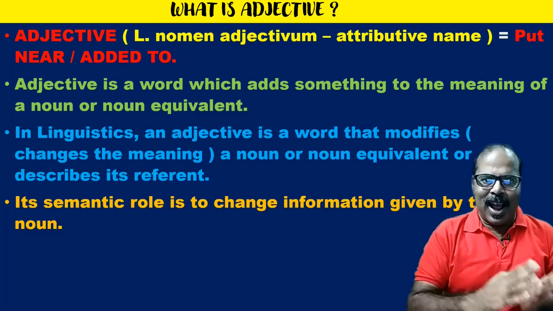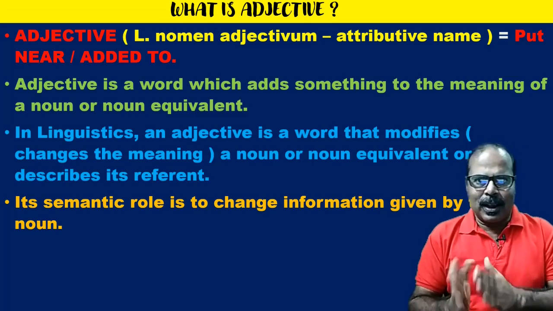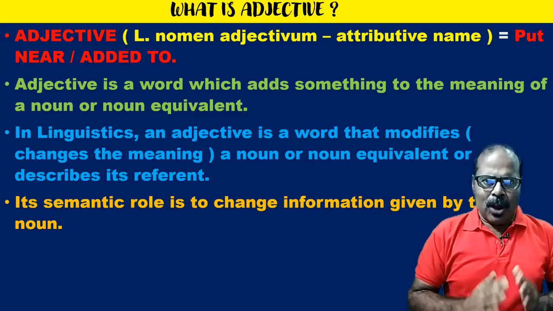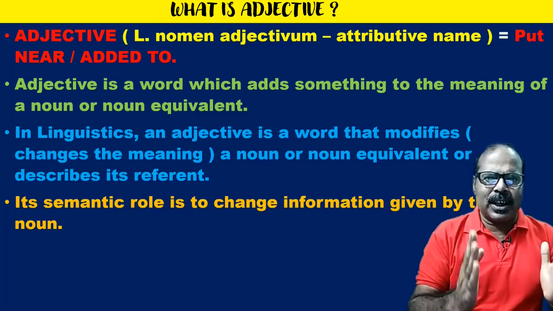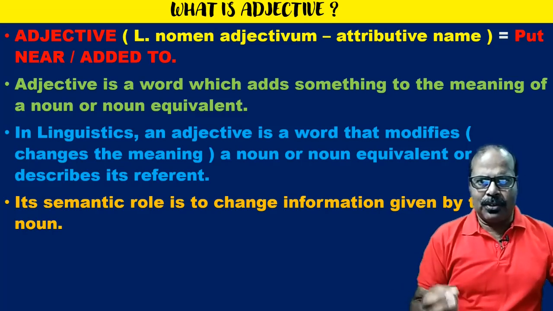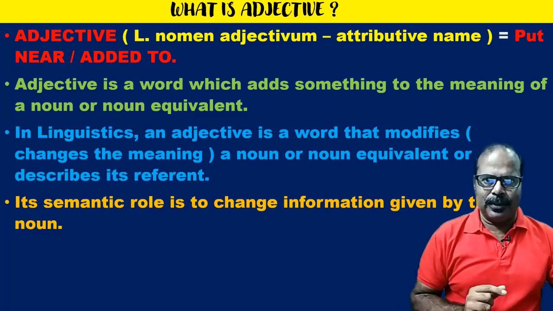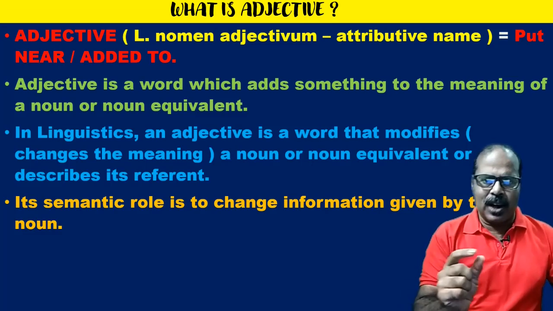So, nomen adjectivum, nomen substantivum. However, nomen adjectivum means attributive name.